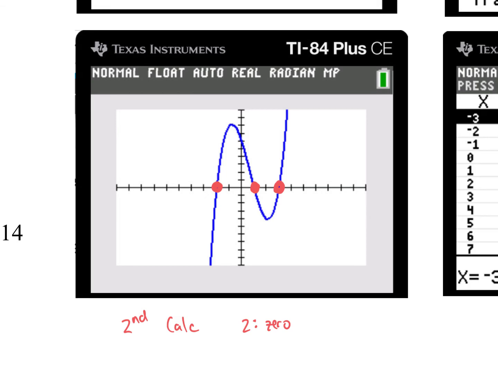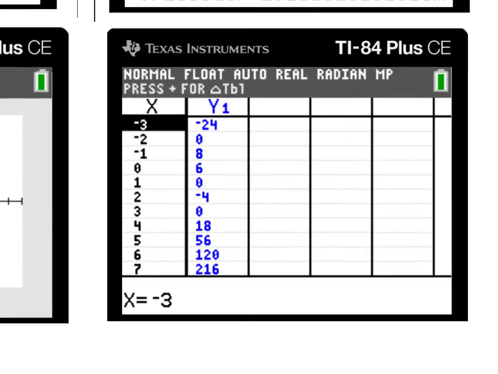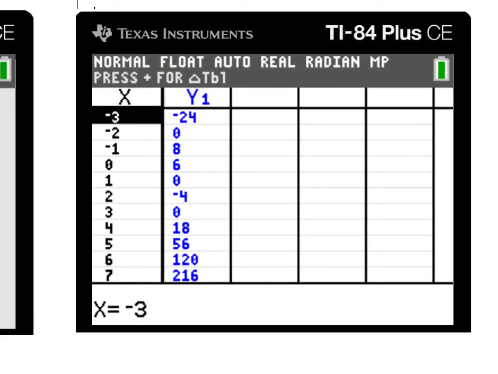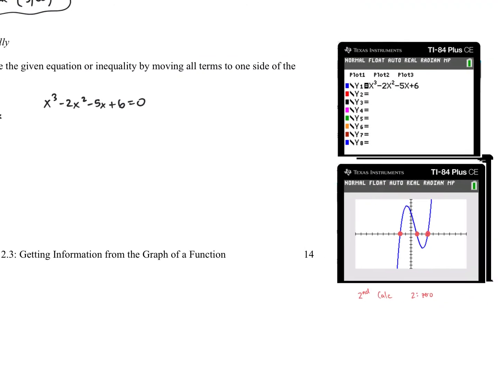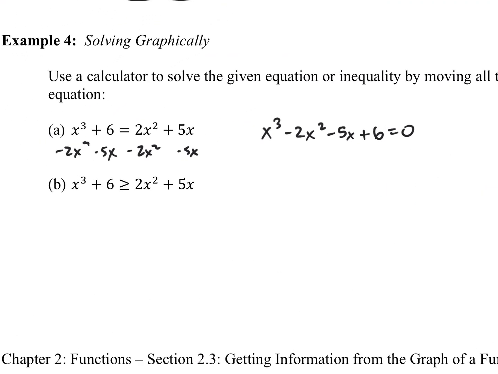The other option that you could do is press second and graph, and that gives you your table. This is helpful in this particular example because when y is 0, let me just circle this, those are x-intercepts. So you can actually find them on the table as well. There's a couple ways to get these values, but we have -2, 1, and then 3. And so for part A, that is the set of solutions: -2, 1, and 3.